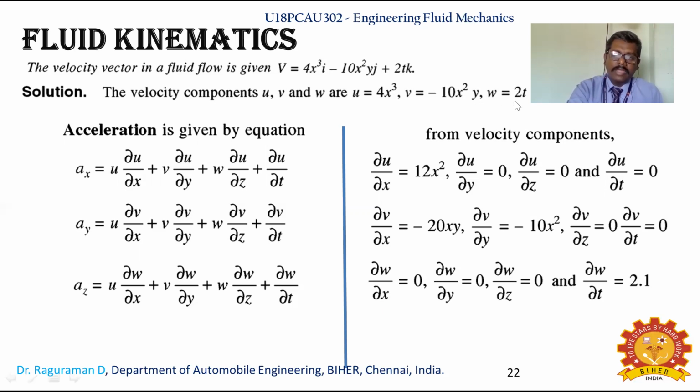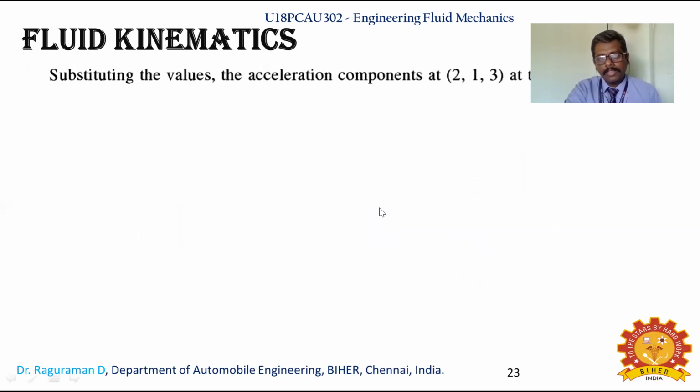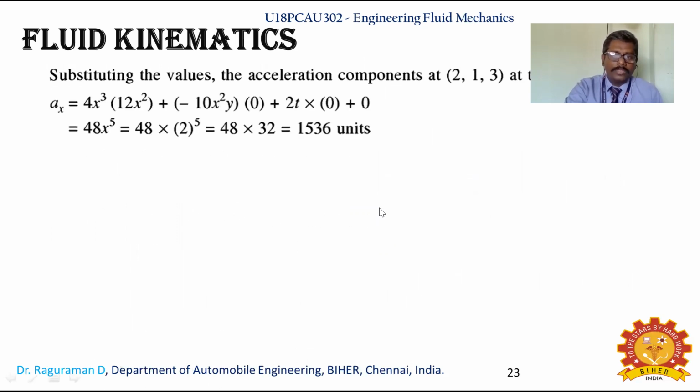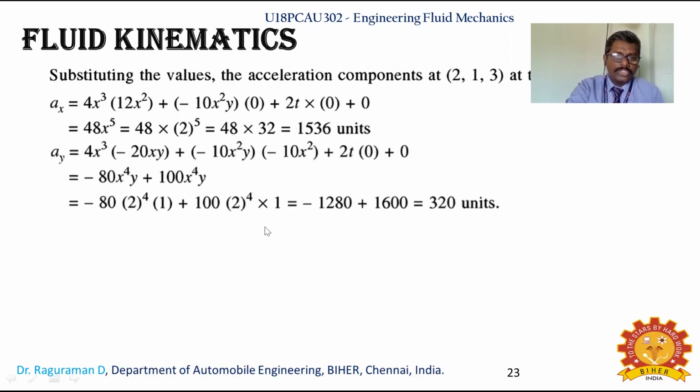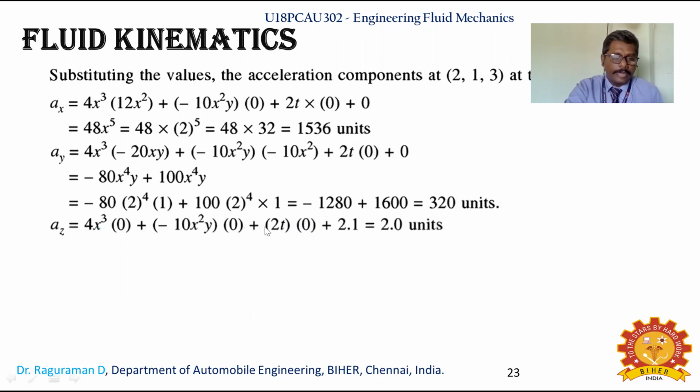Only thing, you are not having z here, only t. So while you are making a partial differentiation with respect to t, you will get dou w by dou t equal to 2. It's not 2.1, it is 2 only, okay? So dou w by dou t will be equal to 2. So now you are substituting the acceleration component, 0.213, that is what the x, y, z component given. So now you are going to substitute the values so that we had identified what is the individual acceleration equation. By making the substitutions of the values, you can identify what will be the respective acceleration.